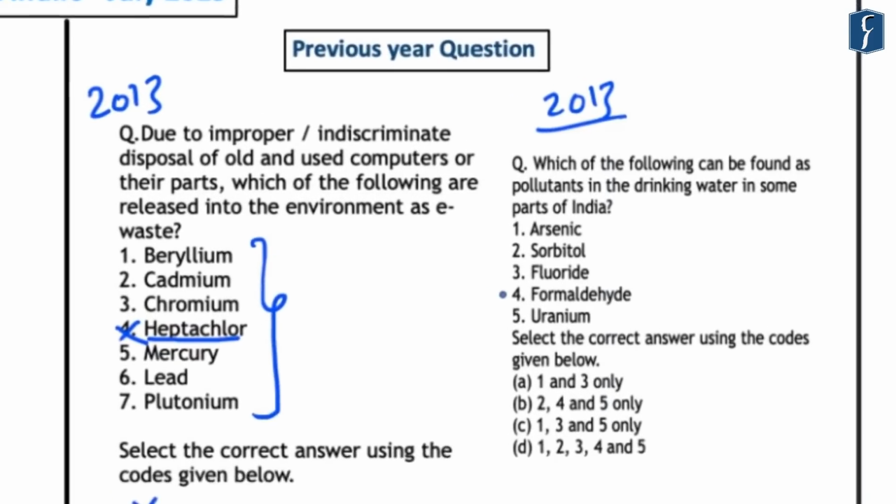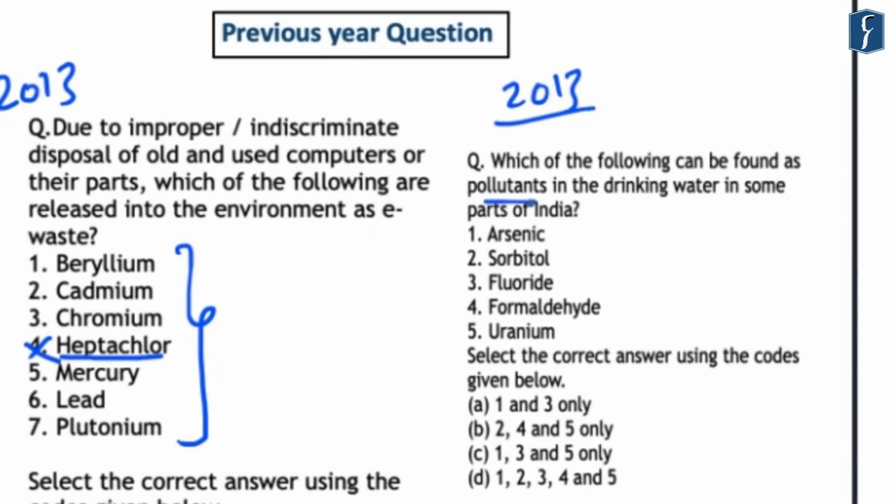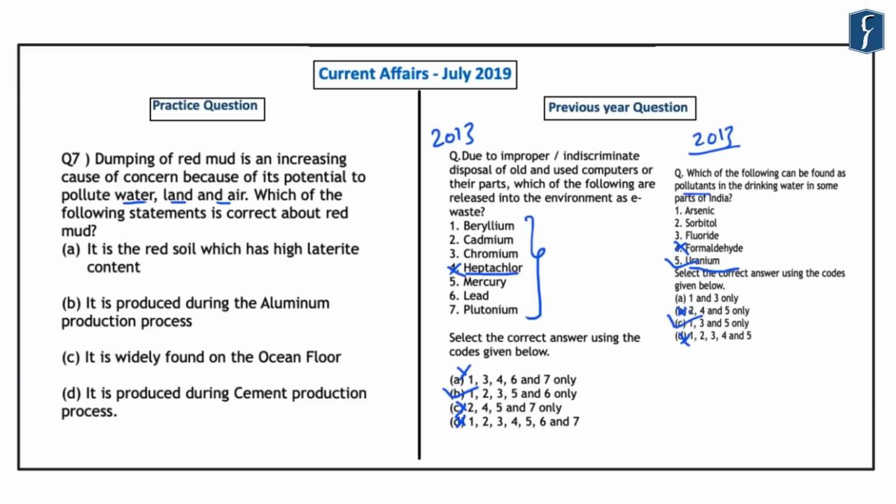Again, the second question reads, which of the following can be found as pollutants in the drinking water in some parts of India? Now, it is important to note that formaldehyde is not a river pollutant. And hence, by this, we can eliminate the options B and D easily. However, if we know that uranium is an important pollutant in different parts of India or some parts of India, you could have easily known that C is the option where all the 1, 3 and 5, that is arsenic, fluoride and uranium is present. So correct answer here was C. So these questions highlight the importance of pollution related questions which are affecting different parts of India.